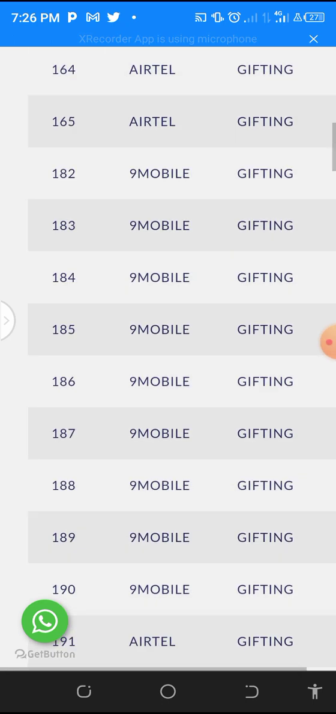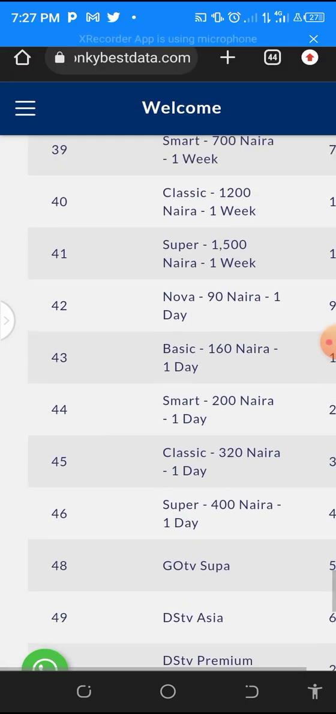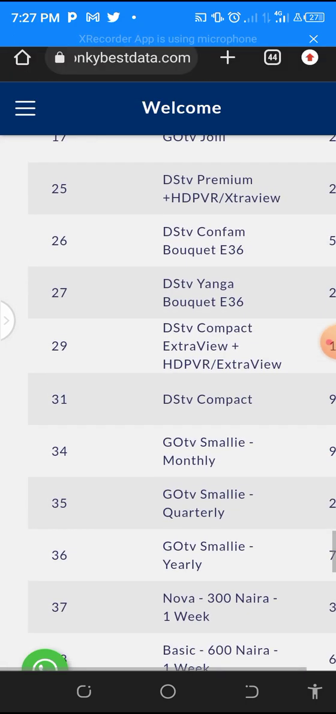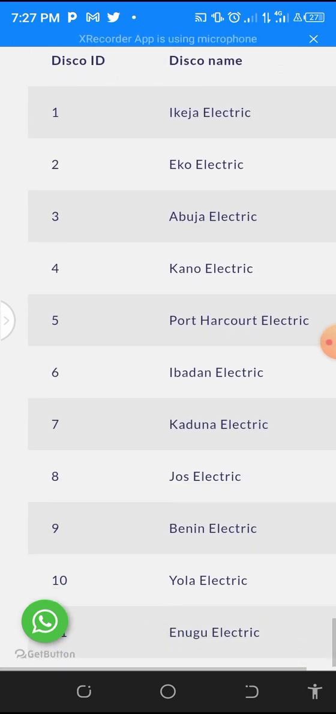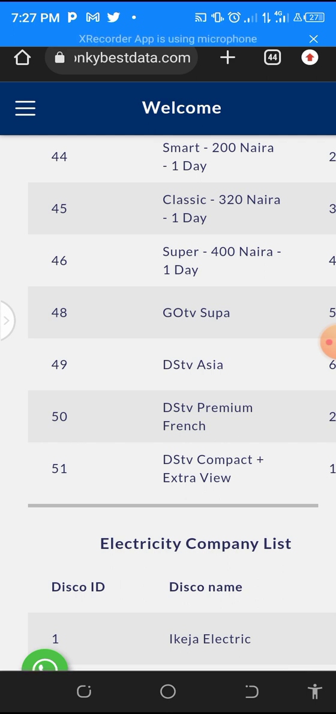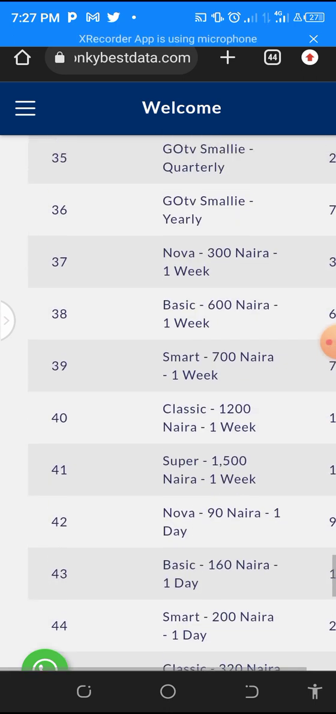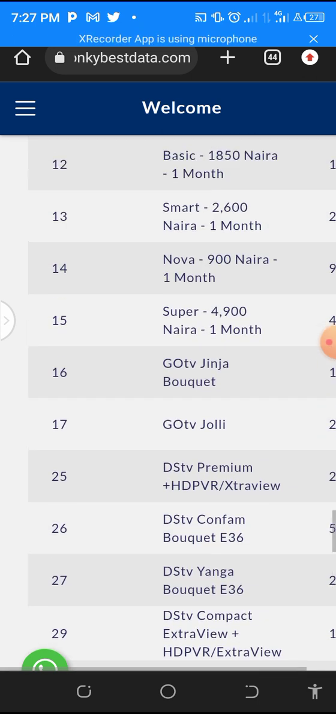And then you scroll down. These are all the price, the datas. And then you see cable. These are the prices for cable too, and for electricity bill, although it's not yet available on this very website that you are using. So we are concerned about the data, the cable, and the airtime.